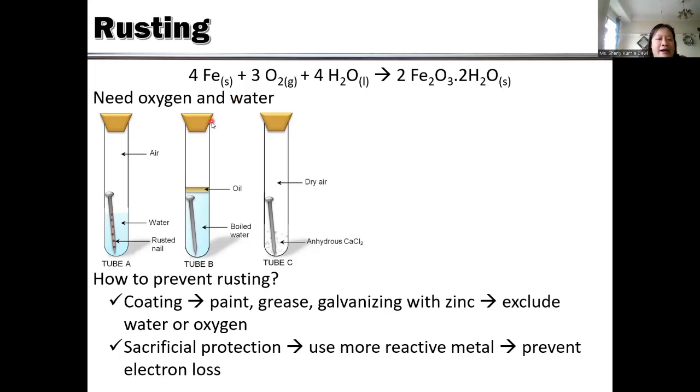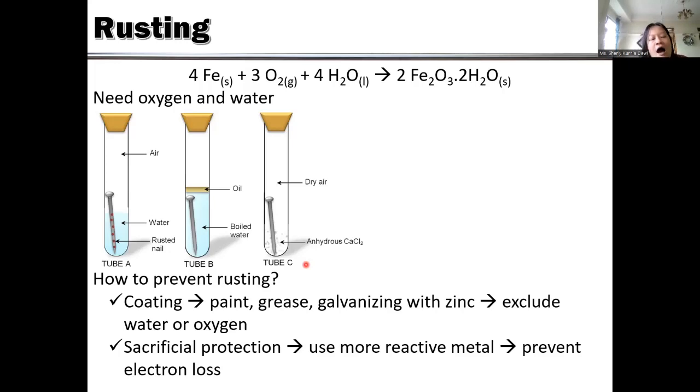Yeah, so we have to use air and we need to use water. In tube B, the water is present, but oxygen is not present. If you boil water, it will remove oxygen from the water. And then you seal it with oil, no more oxygen can enter the system. Okay. How about tube C? Tube C uses calcium chloride. Calcium chloride is drying the air. There is air, there is oxygen, but no water. So therefore, no rusting will occur.